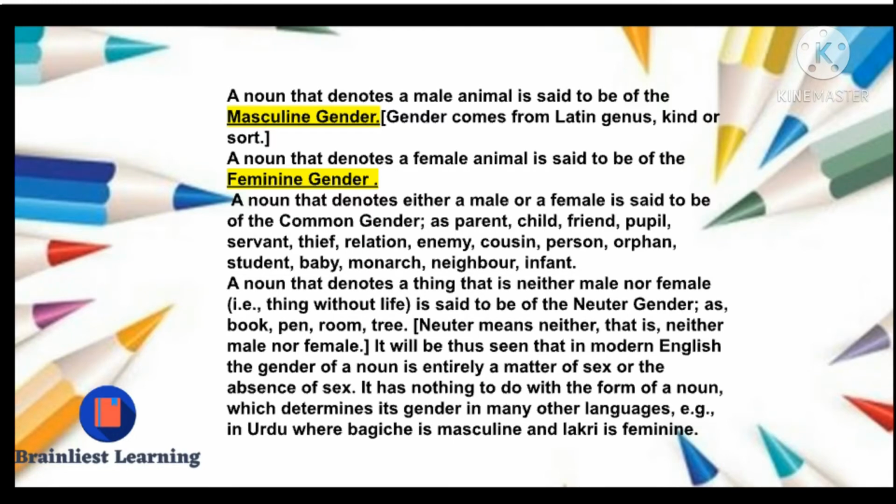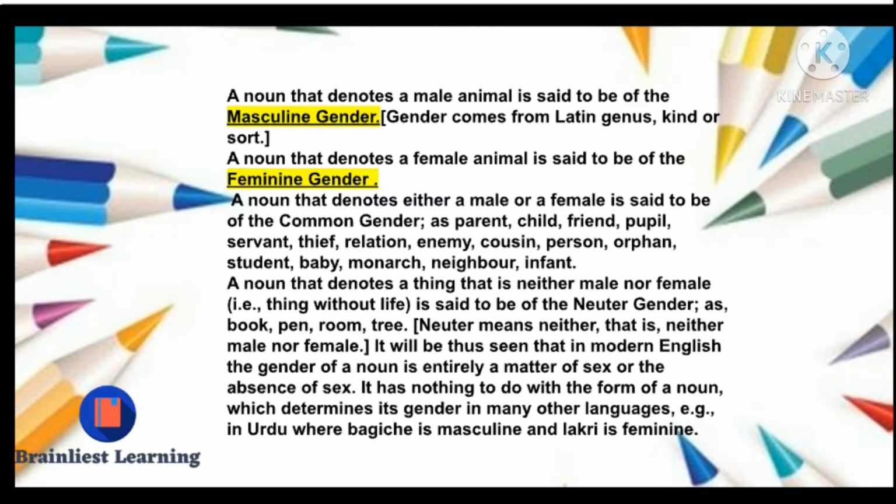A noun that denotes either a male or a female is said to be of the common gender, such as parents, child, friend, pupils, servant, thief, relation, enemy, cousin, person, orphan, student, baby, monarch, neighbor. A noun that denotes things that are neither male nor female is said to be of the neuter gender, such as books, pen, room, tree. Neuter means neither male nor female.